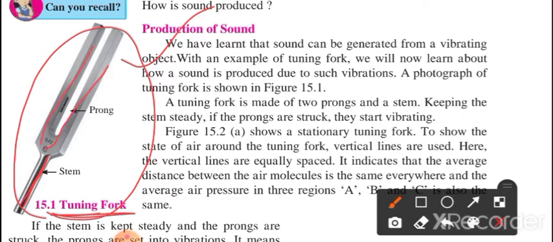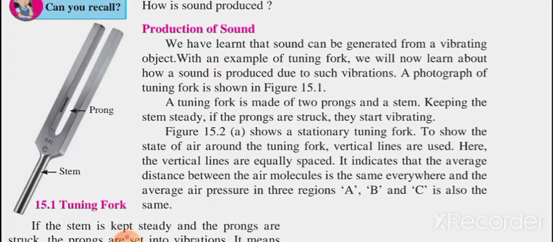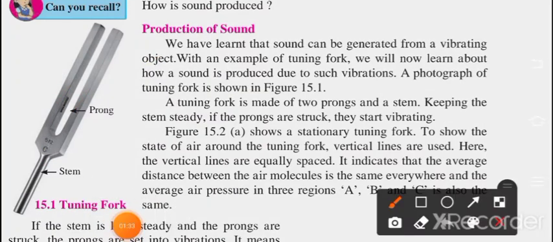So a tuning fork is made of two prongs and a stem, keeping the stem steady. If the prongs are struck, they start vibrating. How to strike? With the help of a rubber band, we can strike these prongs, and afterwards this tuning fork will vibrate.